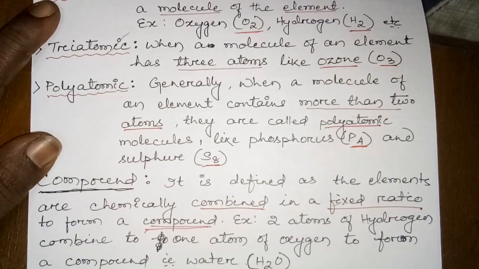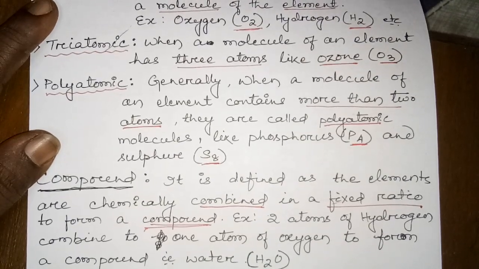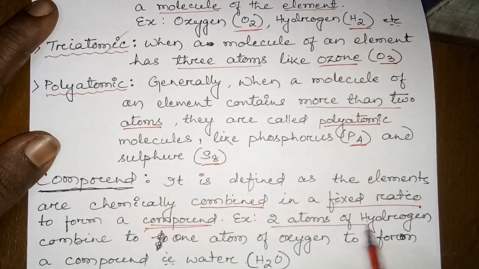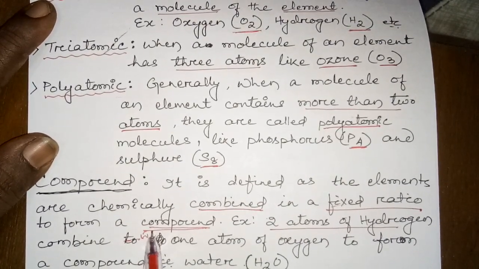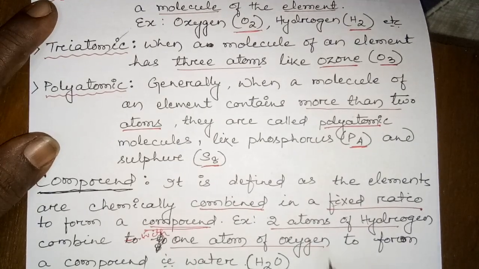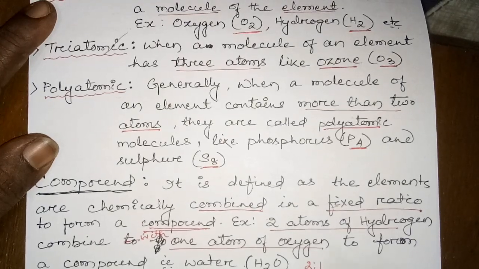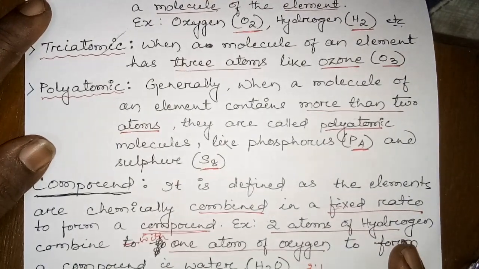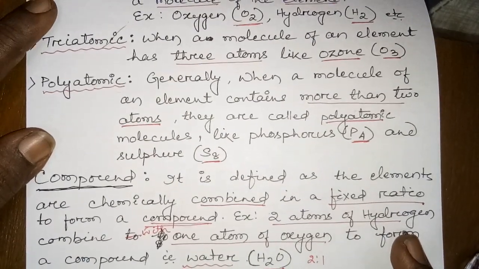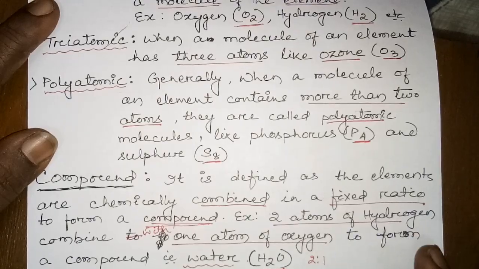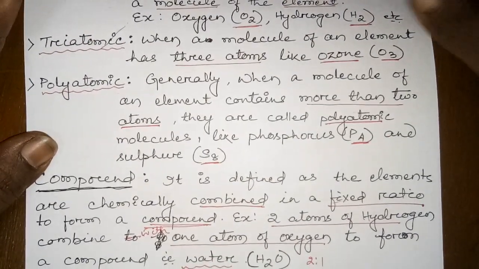Example, you can take the example of water. What is the chemical formula? H2O. So two atoms of hydrogen combine with one atom of oxygen to form the compound water. So it is a ratio of 2:1, hydrogen and oxygen. Otherwise the compound will be different. Clear? So the water molecule is formed in a fixed ratio of 2 atoms of hydrogen and 1 atom of oxygen.